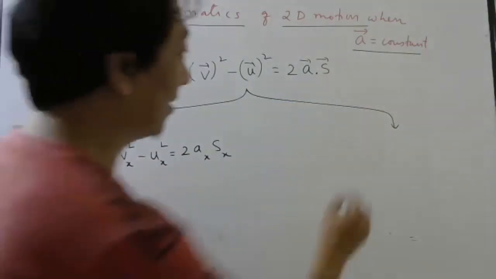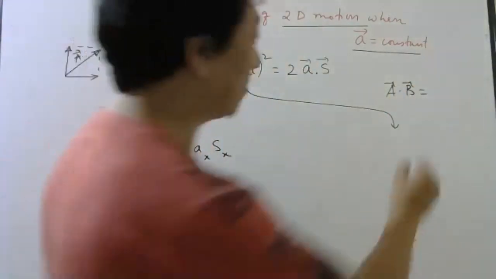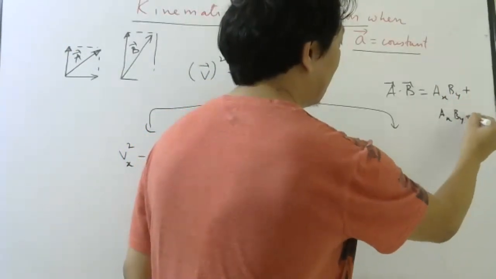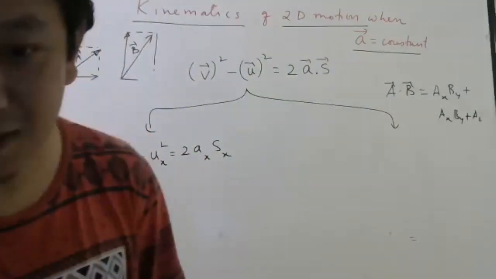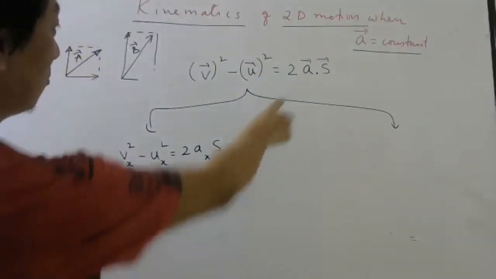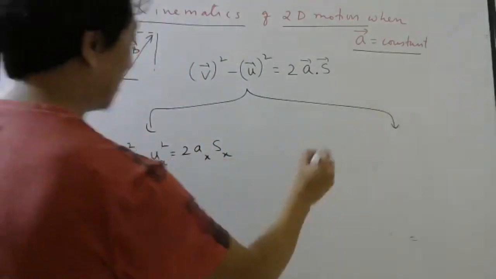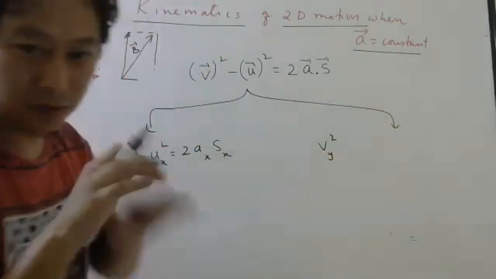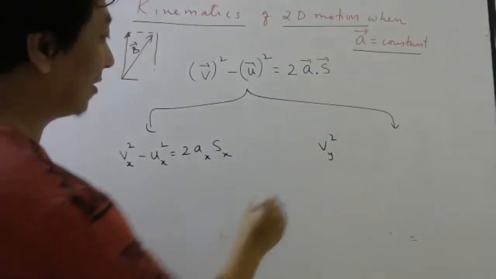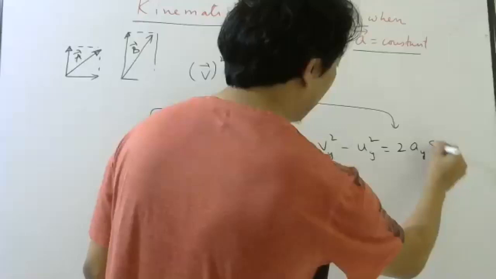You remember? A bar dot B bar. What was the answer for A bar dot B bar? AX BX plus AY BY plus AZ BZ. Right? Yes or no? AX BX. So this one will be your AX SX. Here, how will you write? Try writing yourself here. Vy square. You can't type, I know, but while writing, wherever notes you are writing, try to write yourself. Vy square minus Uy square equals 2AY Sy.